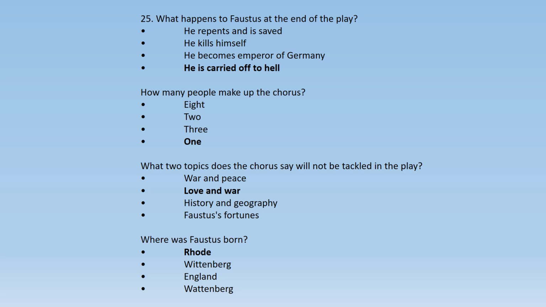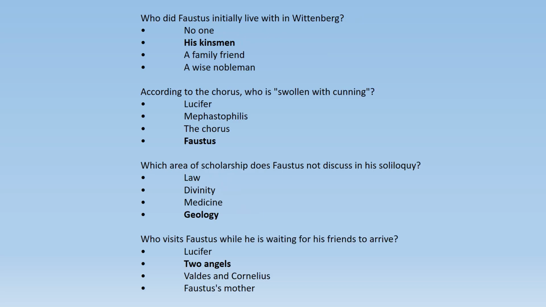Where was Faustus born? Now, there are four options: Rhodes, Wittenberg, England, Wittenberg. So, the correct option is Rhodes. Now, he was born in Rhodes, but he comes to live in Wittenberg later on, and he lives with his kinsman.